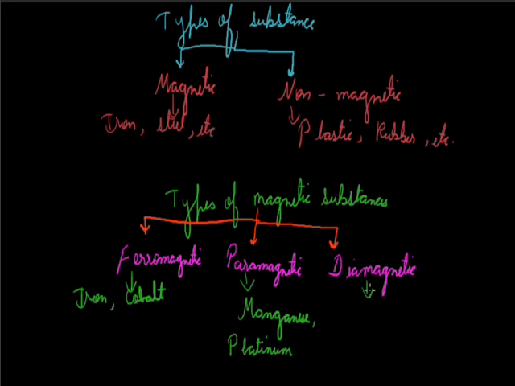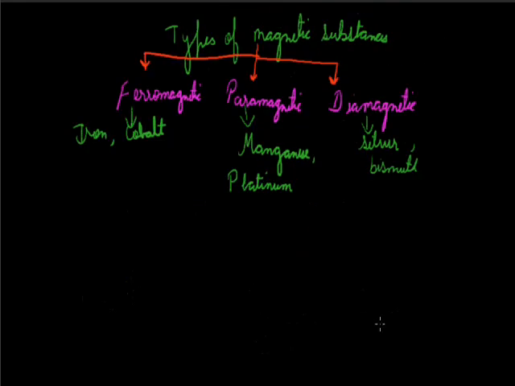These are the substances which are repelled by the magnet, and they set the direction of the magnetic field perpendicular when suspended freely. For example, silver, bismuth. So, we conclude that ferromagnetic substances are magnetized to a greater extent, paramagnetic are magnetized to a lesser extent, while diamagnetic are repelled by the magnet.